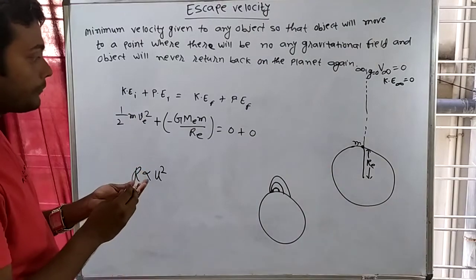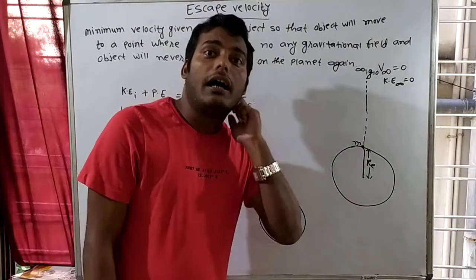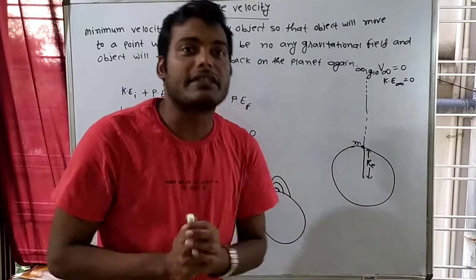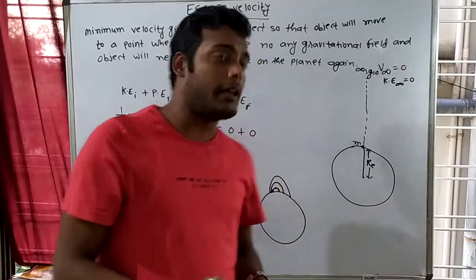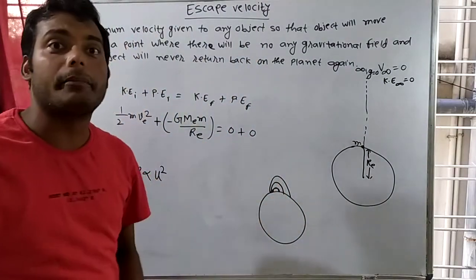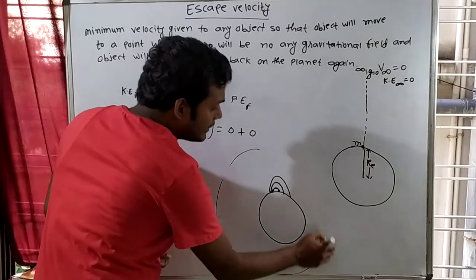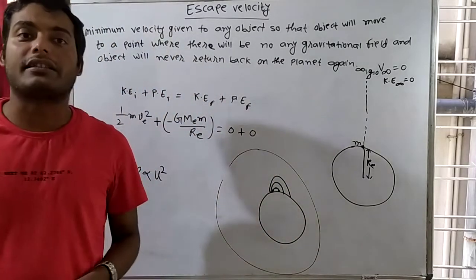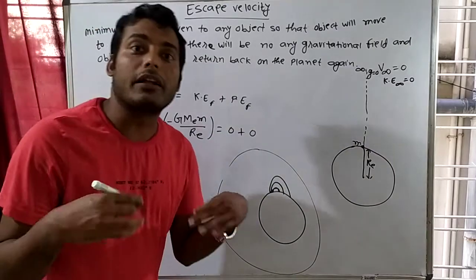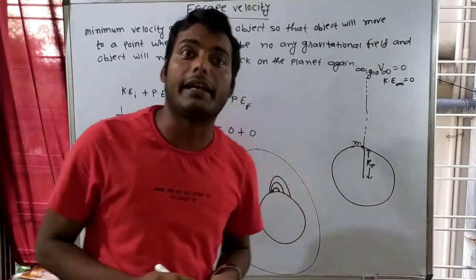Okay. Now see this thing: Earth is making a gravitational field around it. Each and every mass makes a gravitational field around it. So Earth is also making some gravitational field around it. Suppose this is the gravitational field of Earth. If any object can escape this gravitational field, then Earth will not be able to apply any gravitational force.